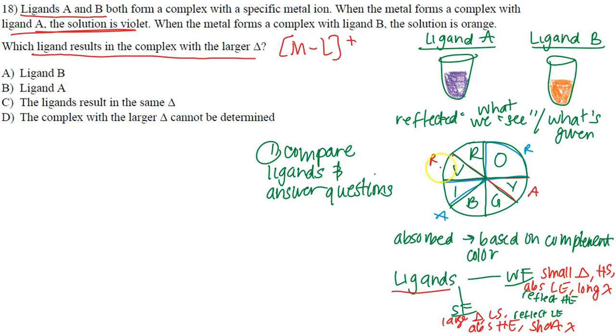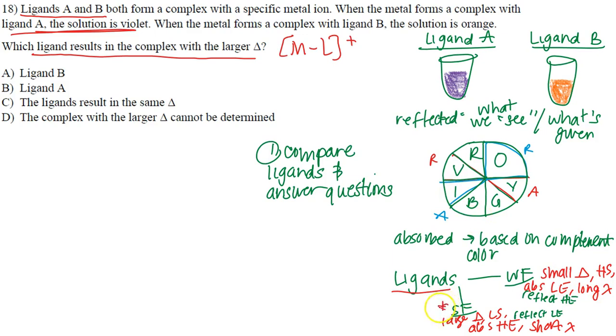Where do we get this from? We got this from the color wheel, which is given to you as well, okay? And so, if I have a weak field ligand, it's going to absorb lower energy colors like red, orange, and yellow, for example, and it's going to reflect our high energy colors. It's also going to have longer wavelengths.